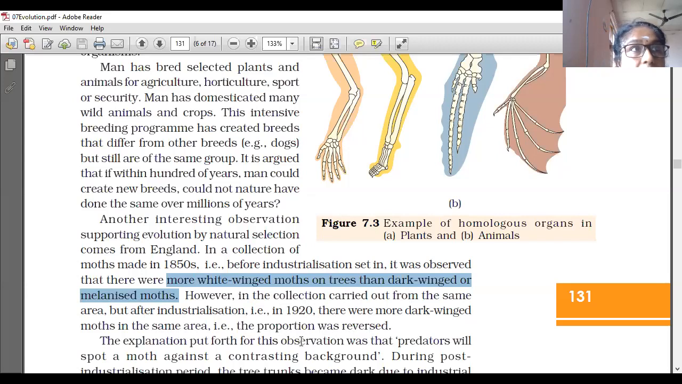The proportion was reversed. Now you understand why the proportion reversed. Before industrialization, the environment was very clear. To adapt to the environment, most of the moths remained with white wings only. After industrialization, the environment became dark in color. To adapt to the dark environment, most of the moths changed to dark wings.